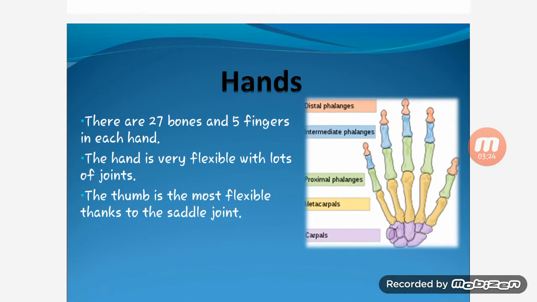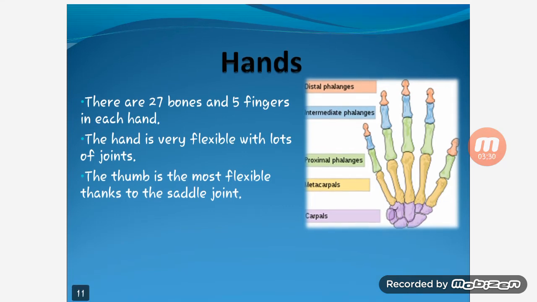Next is the hand. There are 27 bones and 5 fingers in each hand. The hand is very flexible with a lot of joints. The thumb is the most flexible thanks to the saddle joint.